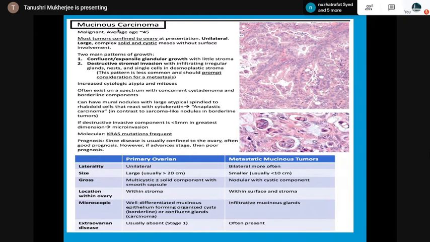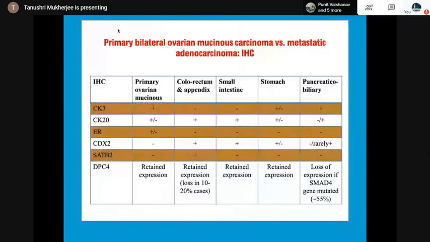Extra ovarian disease is usually present in metastatic mucinous tumor. KRAS mutations are frequent here. So, when you resort to immunohistochemistry, because you have to differentiate from colorectum, appendix, small intestine, stomach, and pancreatobiliary metastasis, CK7 will be positive in primary ovarian mucinous and the pancreaticobiliary.